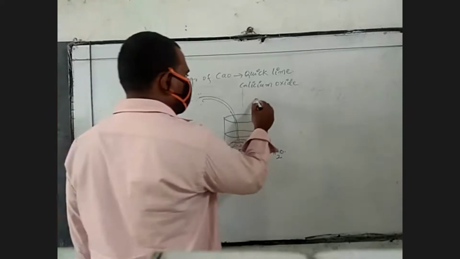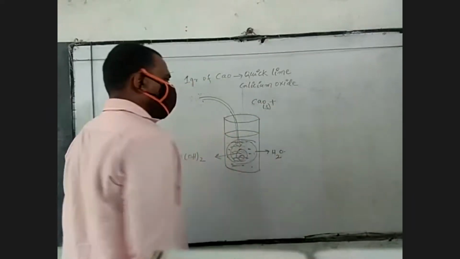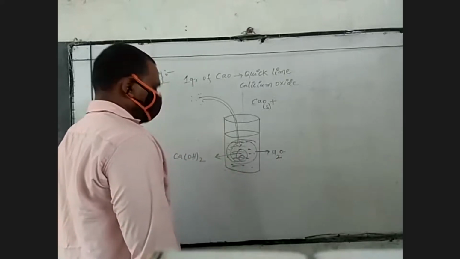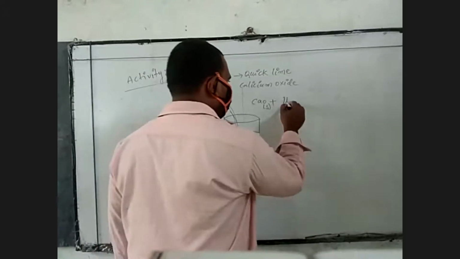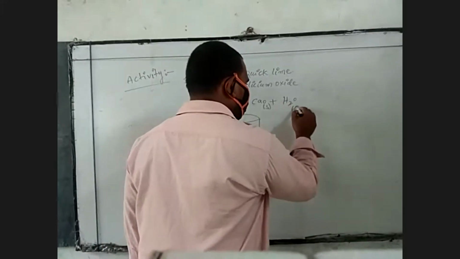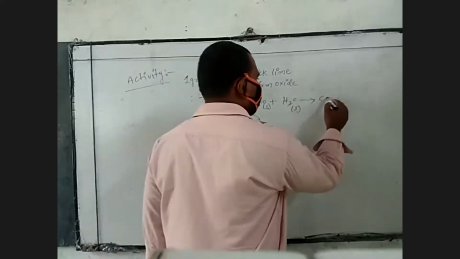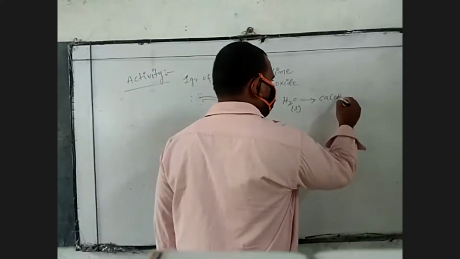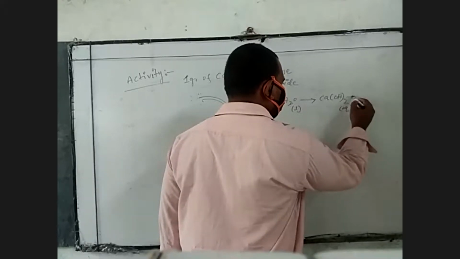So now the calcium oxide in solid state, that powder, dissolves in the water, liquid state, to form calcium hydroxide. So this is an aqueous solution.